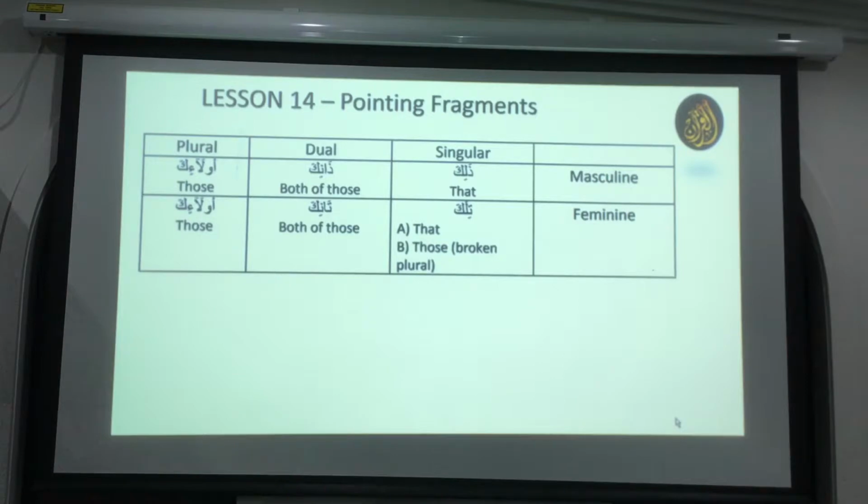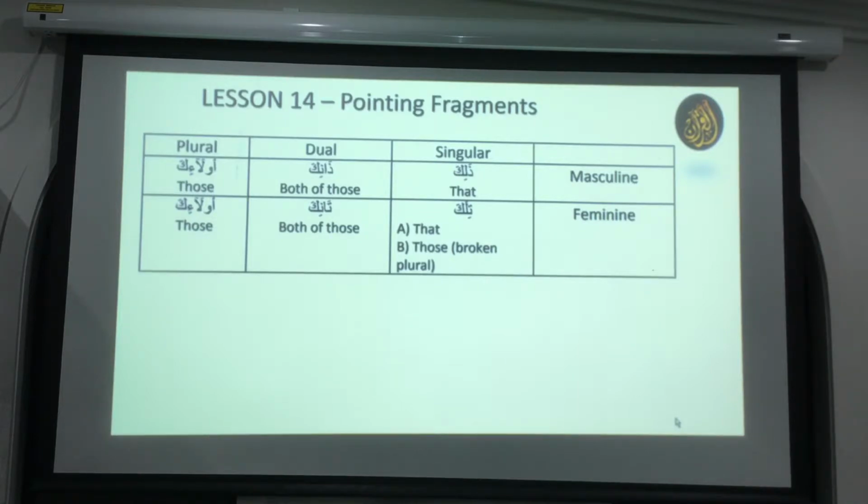The first and the third columns, their properties are always fixed. Meaning the status is always fixed. They are always rafa, sorry, my mistake. The third column and the first column are always non-flexible. Meaning their rafa, nasab and jar are the same. Zalika is always zalika. Doesn't matter whether it is rafa, nasab or jar. There is no zaluka, zaliki, not like this, okay?